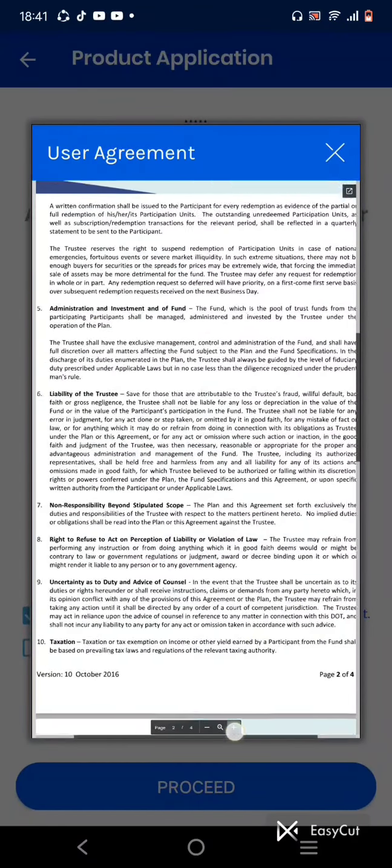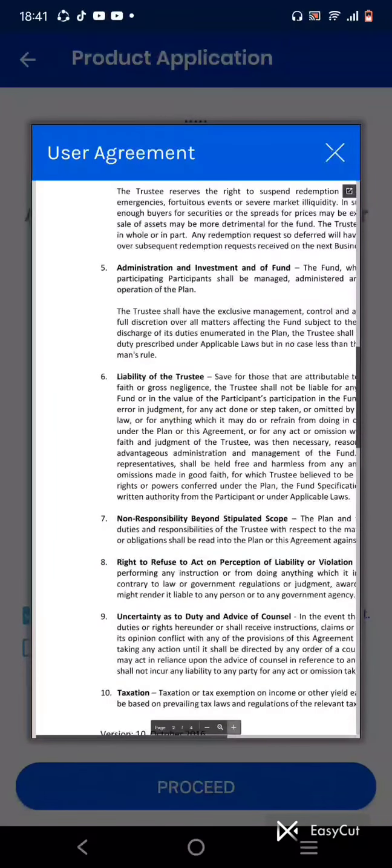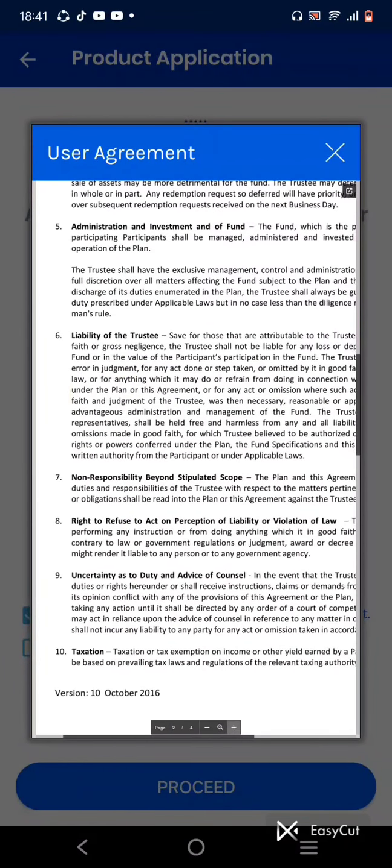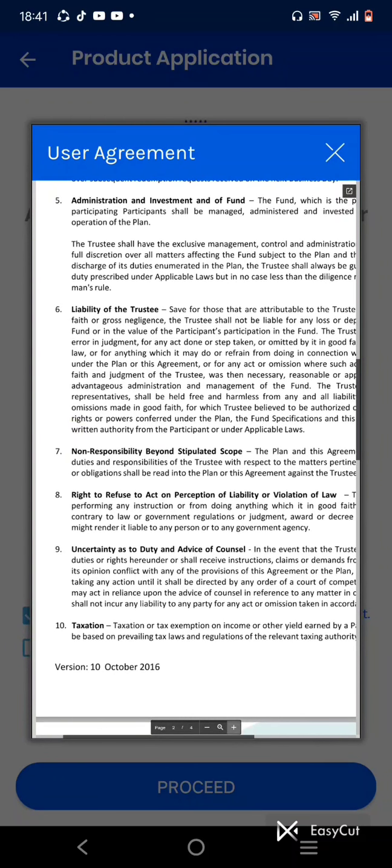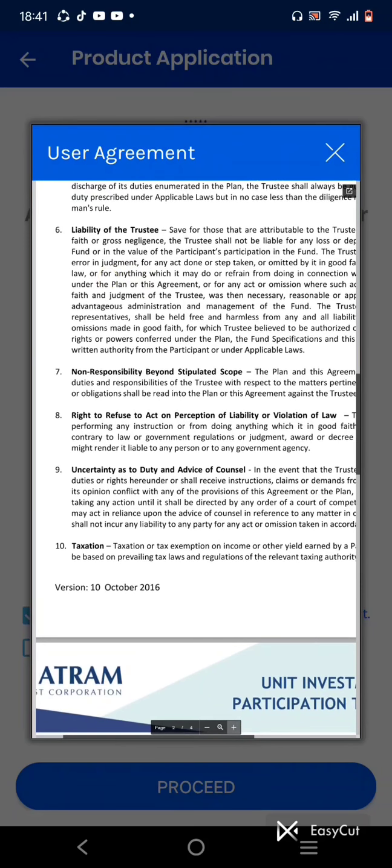So we are in the sixth term, the liability of the trustee. I think we'll not read it all. It is understandable that whatever happens to the unit, or if the unit depreciates or loses value, or any error, the trustee is not liable for that. So we, the investors, should be responsible for our own investment.